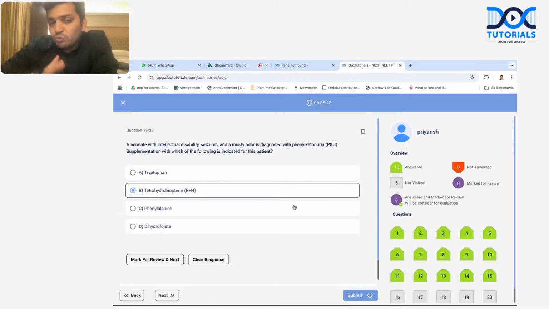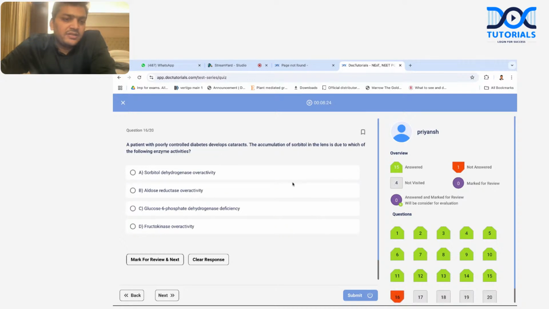So there are two answers that can be there in this question. If tyrosine had been given in the choice and BH4 was not given in the choice, we would have gone to tyrosine. So among tyrosine and BH4, because BH4 is given, we'll go with BH4.